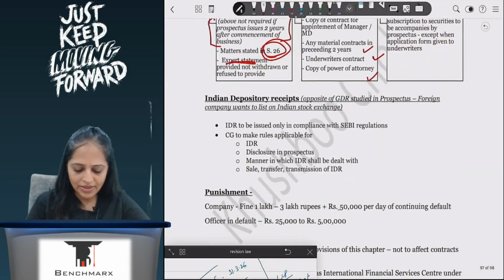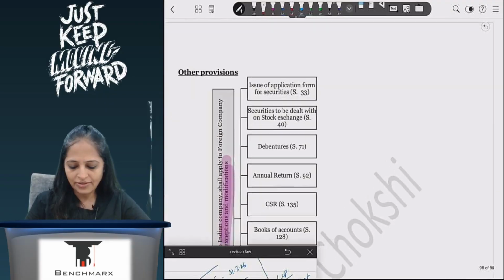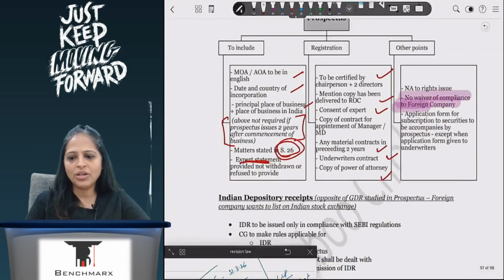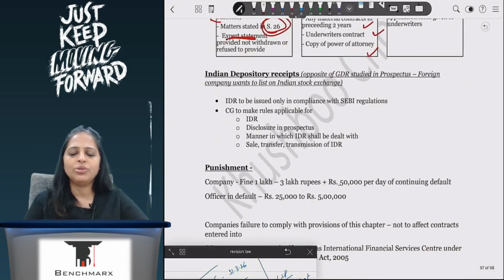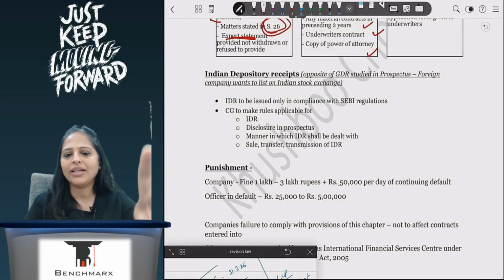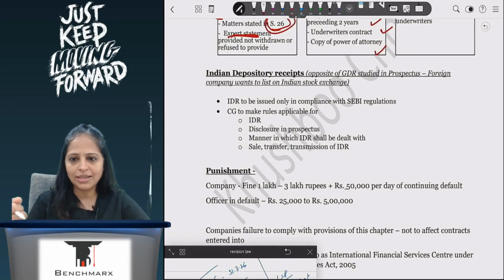Then prospectus we have discussed. Indian depository we will discuss. Other provisions we have discussed. So only Indian depository remains. This chart book again is very, very important if you want to do companies outside India. It's in a very, very simplified form, as much as I could simplify it. So please take a print and staple it with your notes.